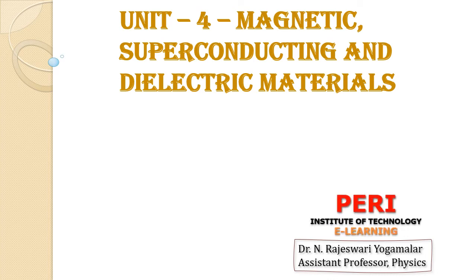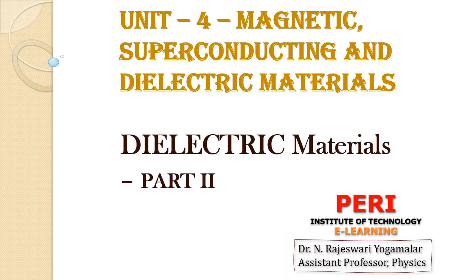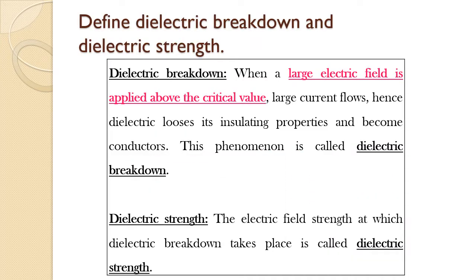Good morning, students. As a continuity, today we will see Dielectric Materials Part II. We know dielectrics are insulators, but they polarize, or an induced dipole is produced, in the presence of an external electric field. As a result, charge displacement takes place and a very minute current flows. Suppose the applied electric field is large, beyond the critical value; a large current flows due to more charge displacement.